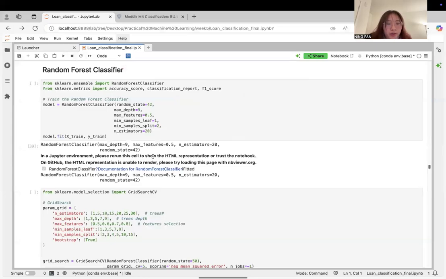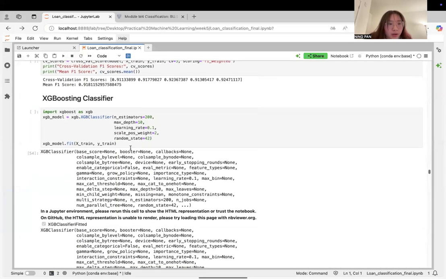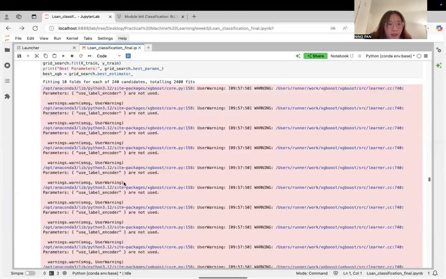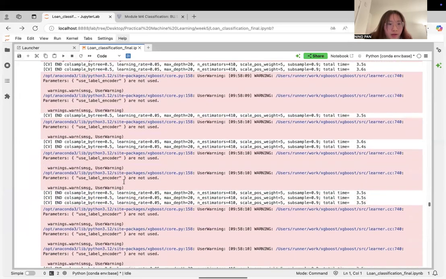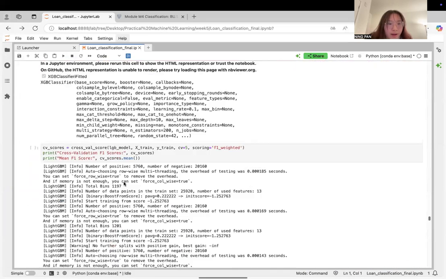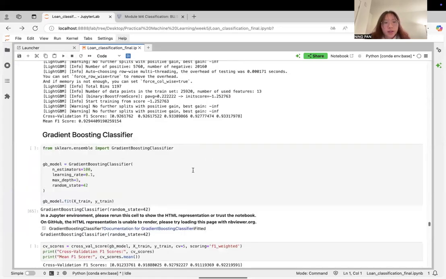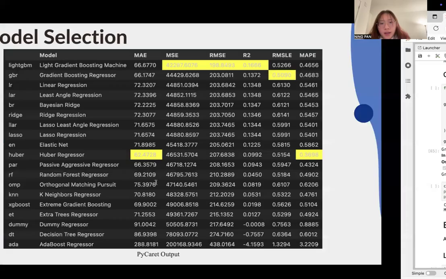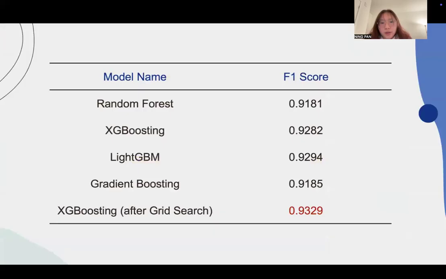So here's the code: XGBoost, LightGBM, and Gradient Boosting classifier. So according to the final F1 score, XGBoost is the best fit model.